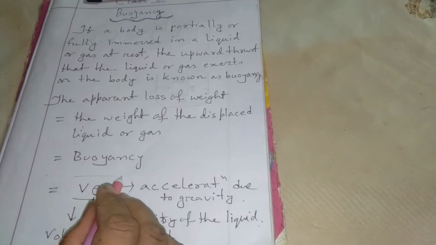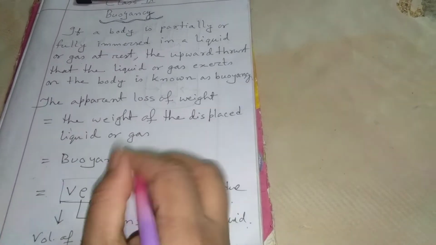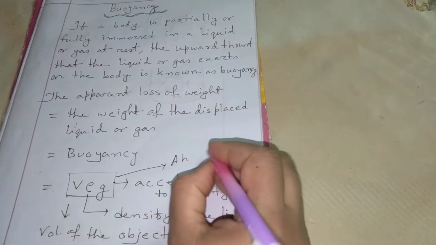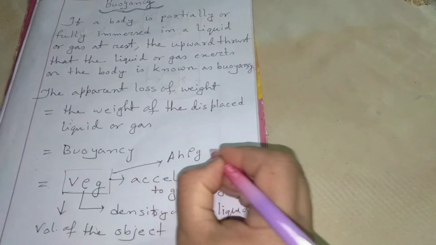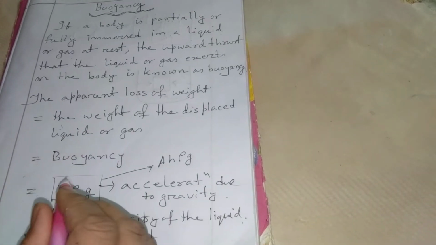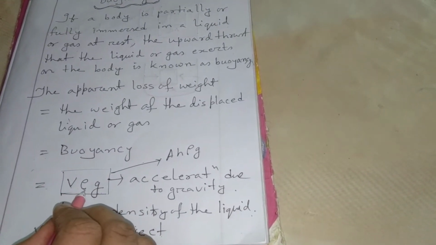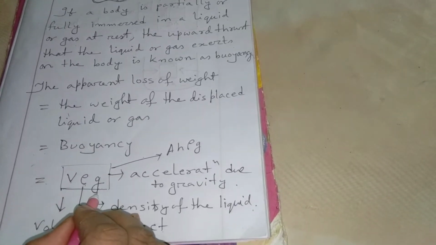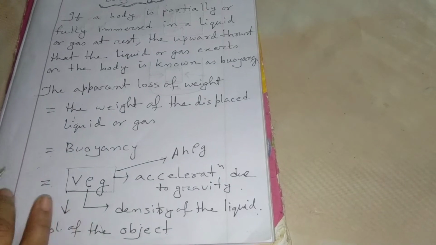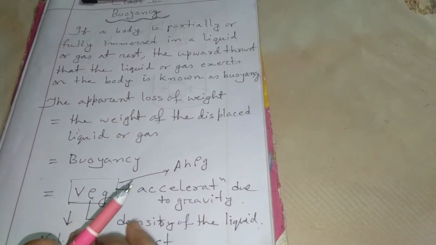You have to memorize this term totally: V rho g. Or you can also write the formula for buoyancy as A h rho g. Both formulas can be correct. Here V is the volume of the object, rho is the density of the liquid, and g is the acceleration due to gravity. You have to remember this quantity accurately so that you can do the math.